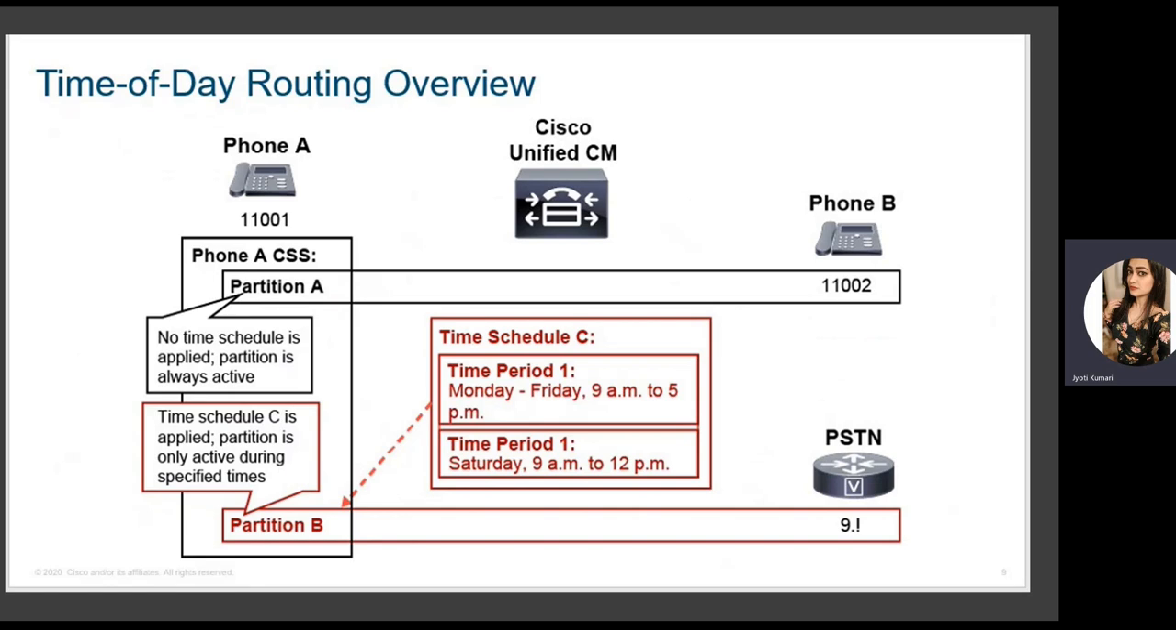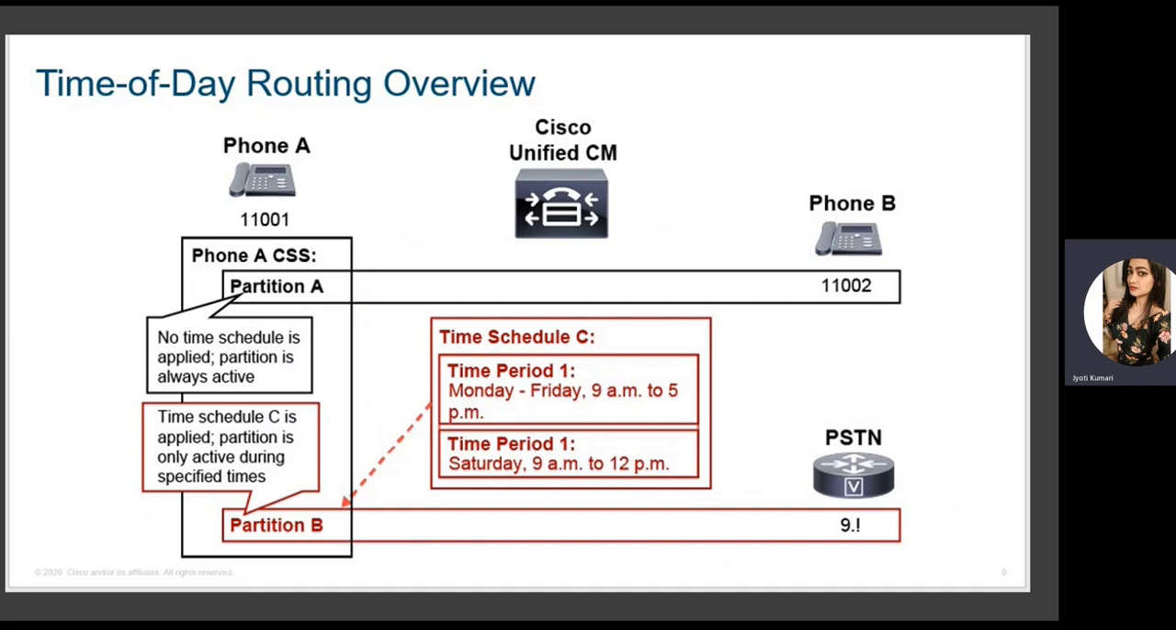Next is time of day routing. In time of day routing, we can configure a schedule for certain destinations or calls to happen for a certain period of time only. So let's say we have a time schedule C in which the time period is Monday to Friday. We want a time schedule in which the users will be able to make calls only from Monday to Friday 9 a.m. to 5 p.m. and Saturday 9 a.m. to 12 p.m., half day, right?